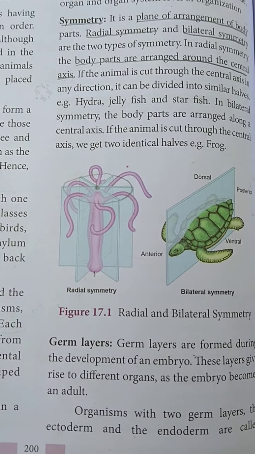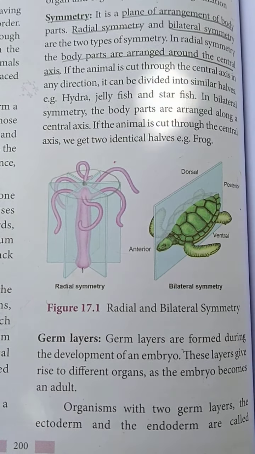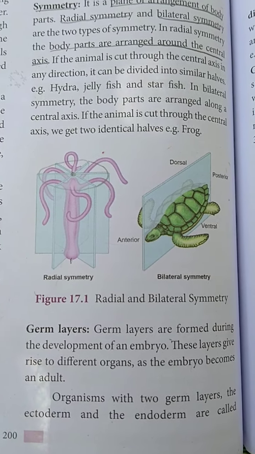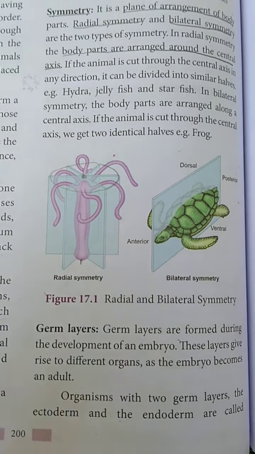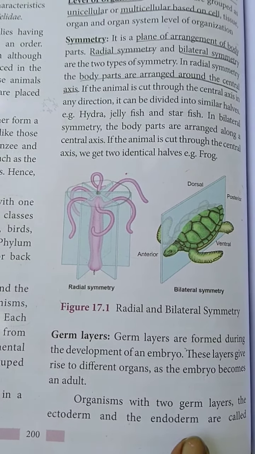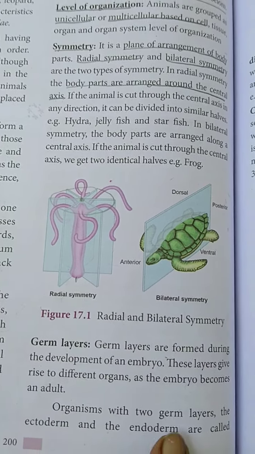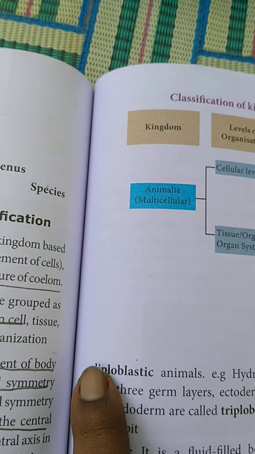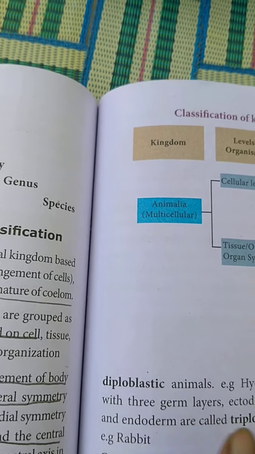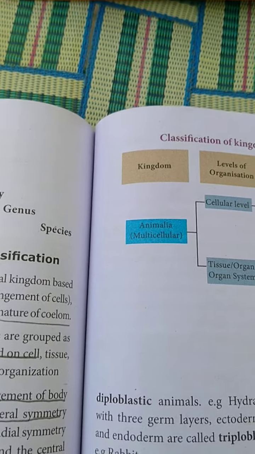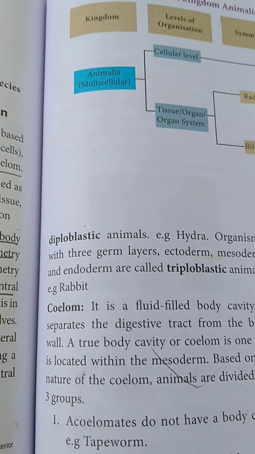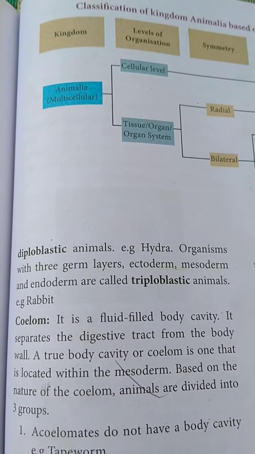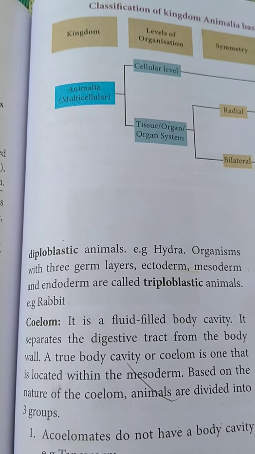First you are going to see about diploblastic: the organism with two germ layers. You listen carefully: ectoderm and endoderm. Di means, already you all know, two. So therefore there are two germ layers, that is ectoderm and endoderm. You see the example, hydra.